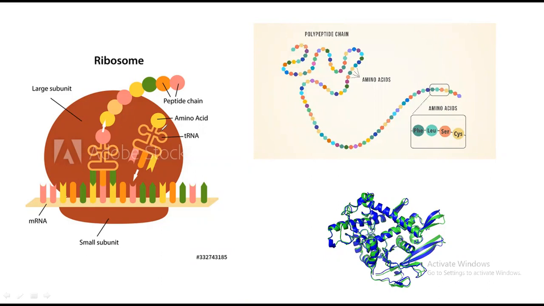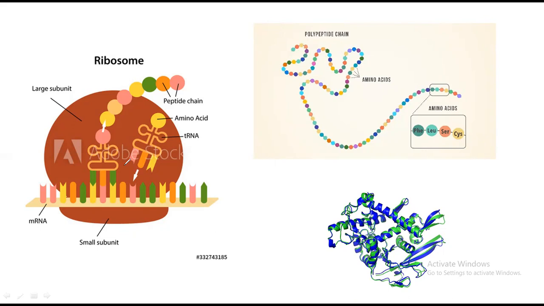Okay, as you know, this is a very familiar diagram of translation. What really is translation? The messenger RNA that is produced from our DNA is read by the ribosome, and after that different amino acids come and join with each other in a specific order.